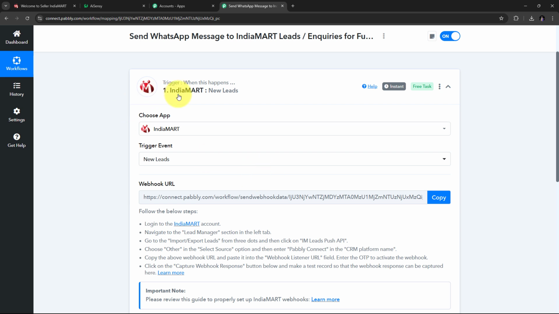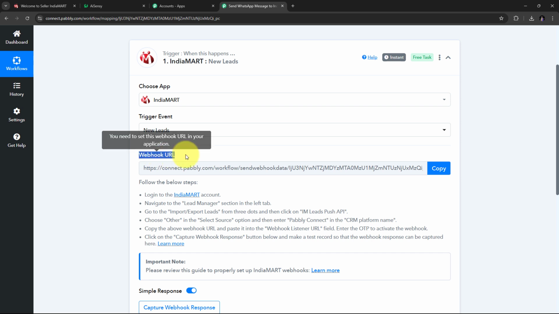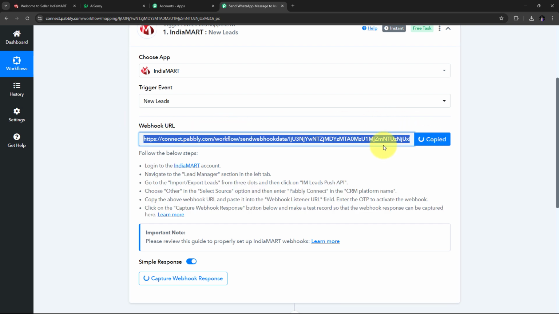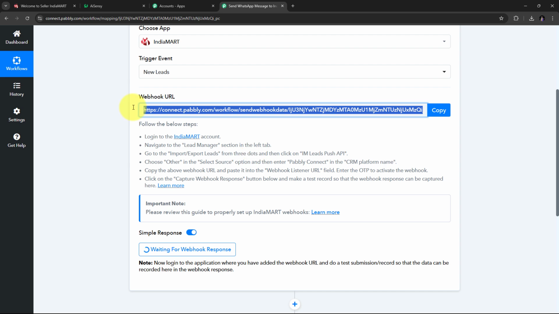And now I need to connect IndiaMART with Pabbly Connect in my workflow, and for that I need to use this webhook URL. So this webhook URL is going to work as a bridge between IndiaMART and Pabbly Connect. Now for connecting these two applications, I need to follow all these instructions. And first I need to copy this webhook URL. And now I need to take you to my IndiaMART account.